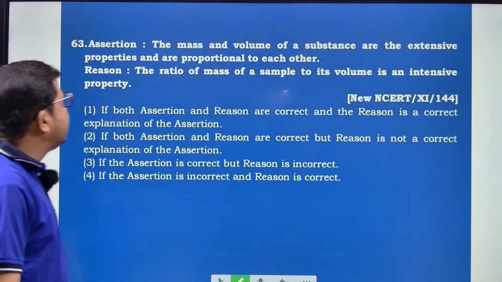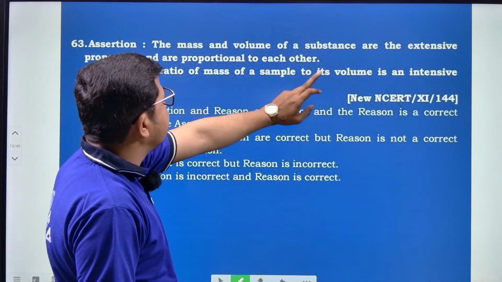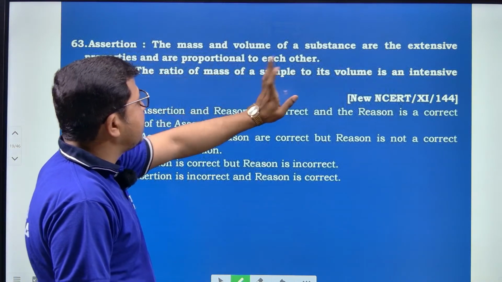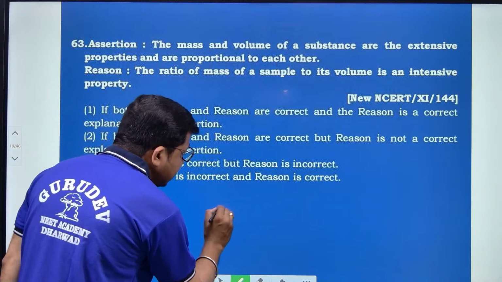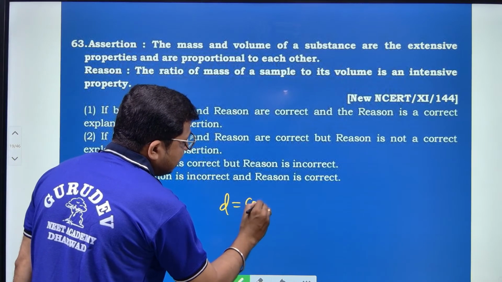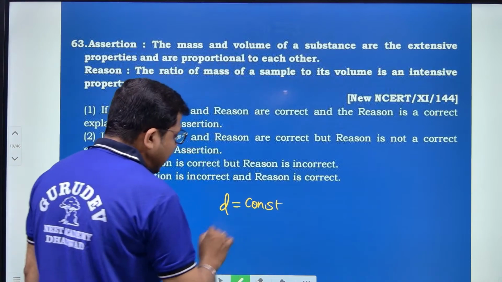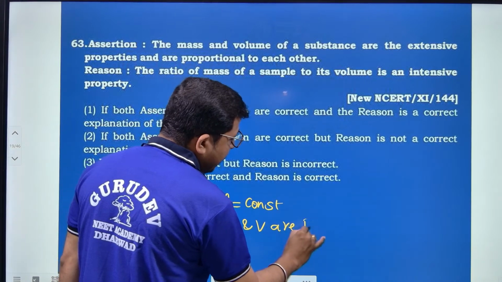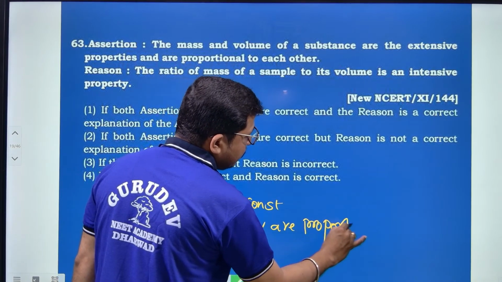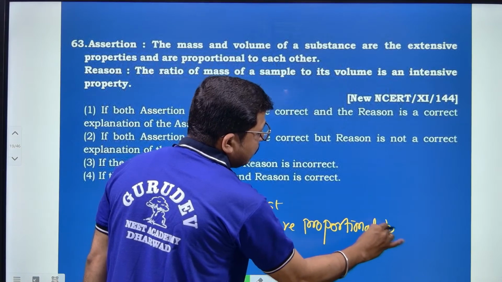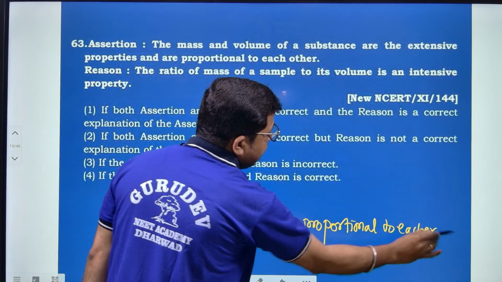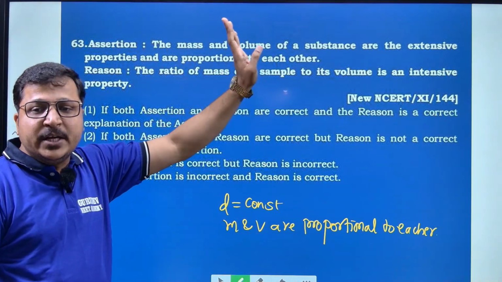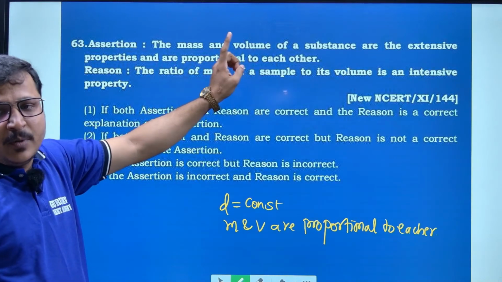And move to question number 63. The mass and volume of a substance are extensive properties and are proportional to each other. When the density is constant, D is equal to a constant, and the mass and volume are proportional to each other. Hence, mass and volume individually are extensive properties.